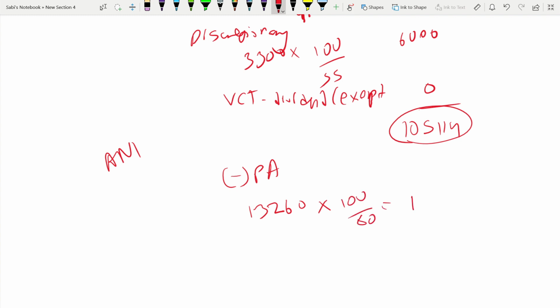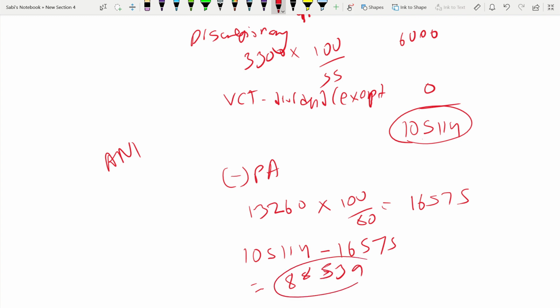It is 16,575. So what is the amount? 105,114 net income minus 16,575, the gross amount of pension, which will be 88,539. So your adjusted net income is not exceeding 100,000. It is 88,539 after taking the gross personal pension contribution.